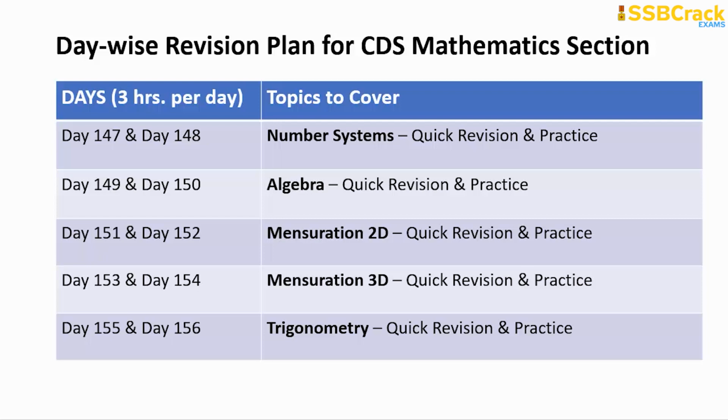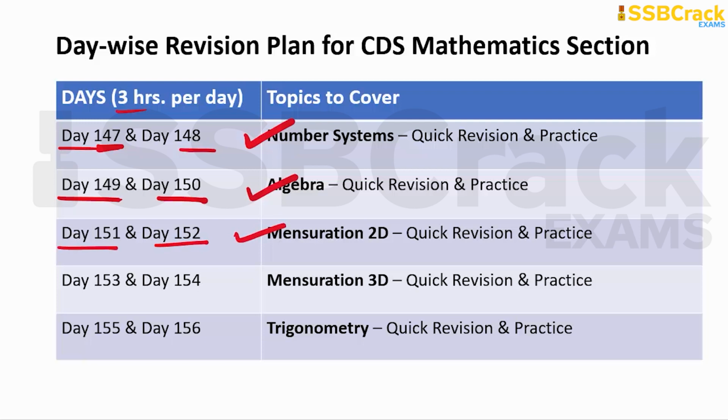So you are giving 3 hours per day from day 147 onwards for your revision. The 147th and the 148th day you are giving for number system revision and practice. Day 149 and day 150, giving it for the algebra revision and practice. Day 151 and day 152, devote time for the mensuration 2D. Day 153 and day 154, give the time for the mensuration 3D practice and the revision of important formulas and the practice.